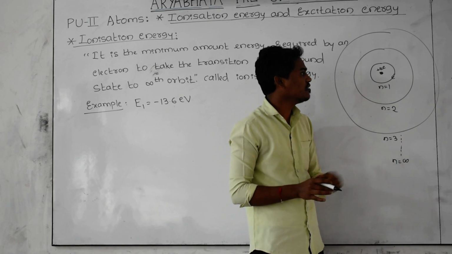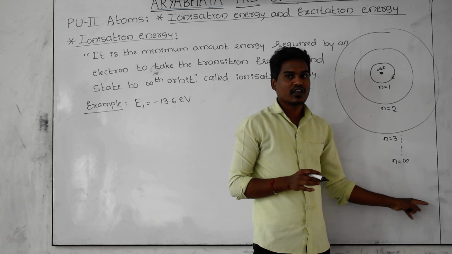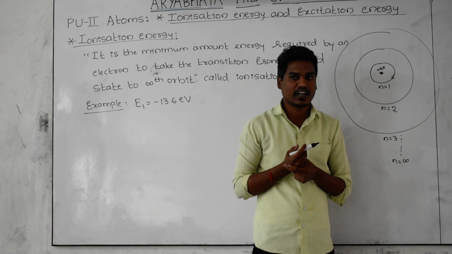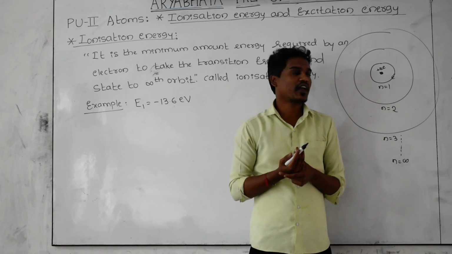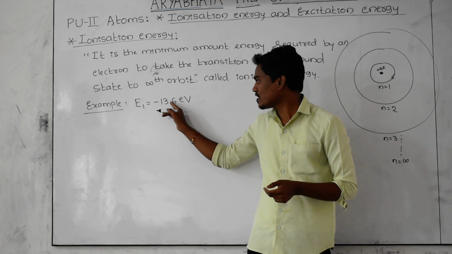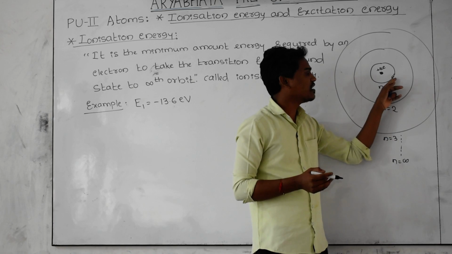But our intention is to remove the electron from the ground state to the infinity state. Then how much energy do we have to supply to the electron? Here the magnitude is negative. If you supply positive 13.6 electron volt energy to this electron, then the electron energy becomes 0.